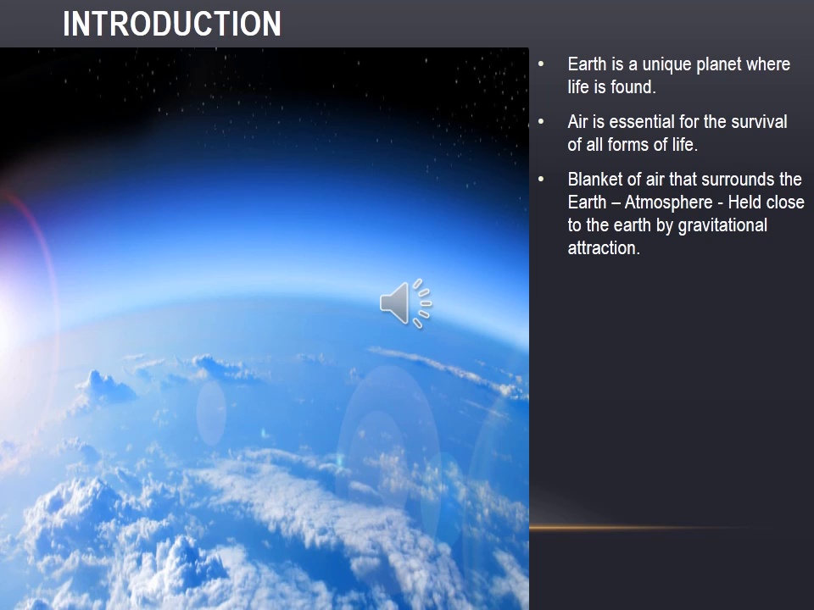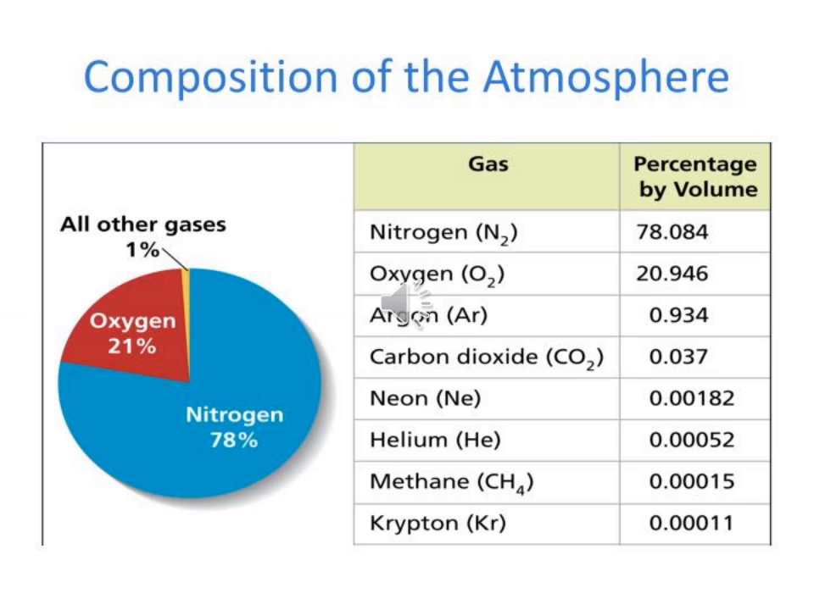Yeah, it is the gravitational attraction. So air is held close to the earth by the gravitational attraction. So, composition of the atmosphere. The atmosphere is a mixture of gases, water vapor and dust particles in different proportions. So the atmosphere is nothing but a mixture of gases. Apart from gases, it contains water vapor and also some dust particles.